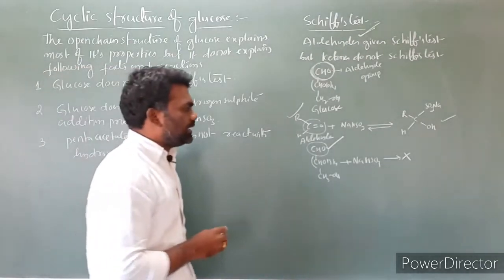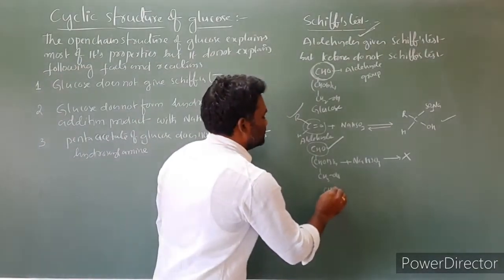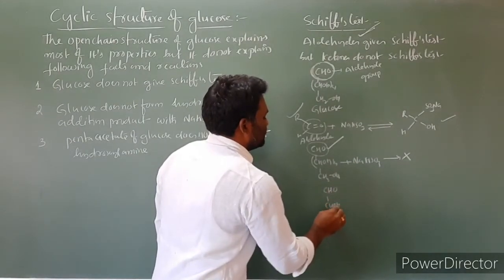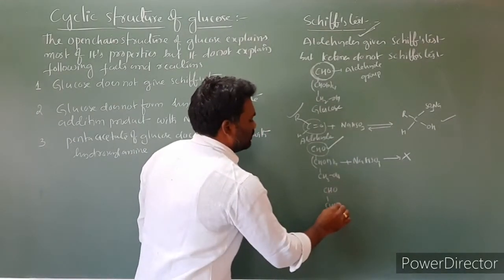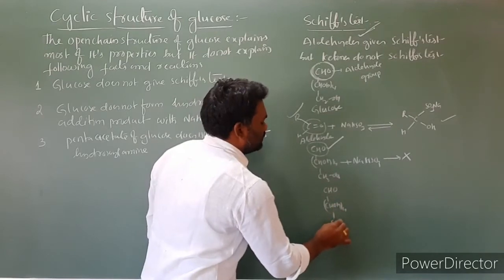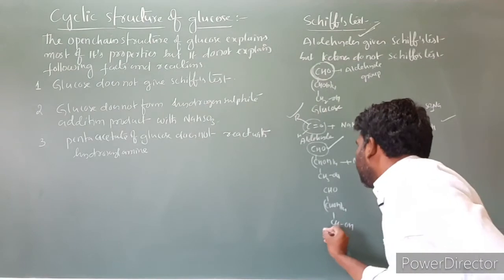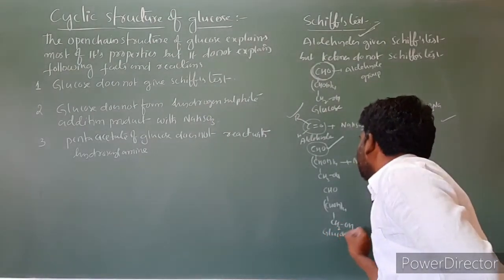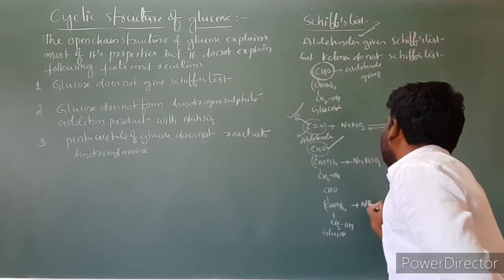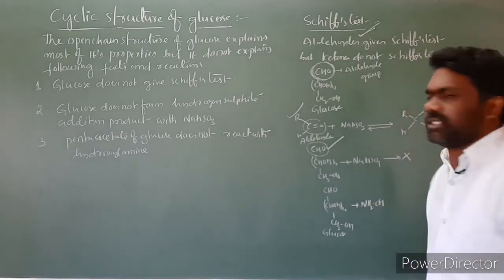What this point means is, I'm taking glucose, CHOH taken 4 times, CH2OH. This is the glucose molecule. This glucose reacts with hydroxylamine, NH2OH.